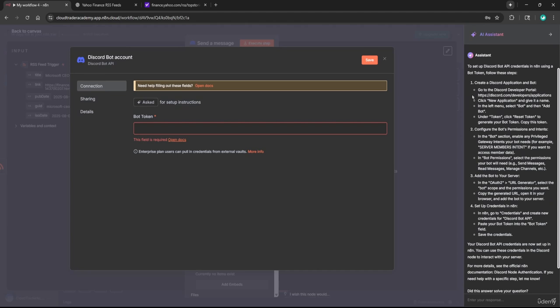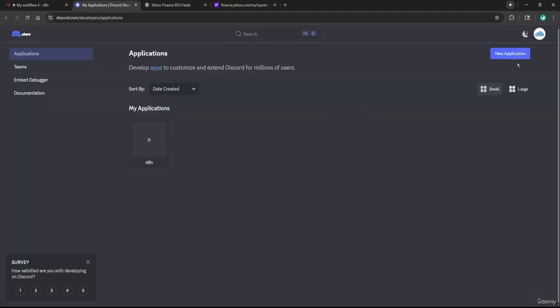So creating a Discord bot is not too tricky, but you have to be sure that you're following these steps one by one. Make sure you're following it thoroughly, because it is easy to mess up if you don't follow it right. So let's see what you have to do. It says go to the Discord developer portal. So I'm going to highlight this URL here, and I'm going to right click and say go to. And now I am signed in here with a list of my applications.